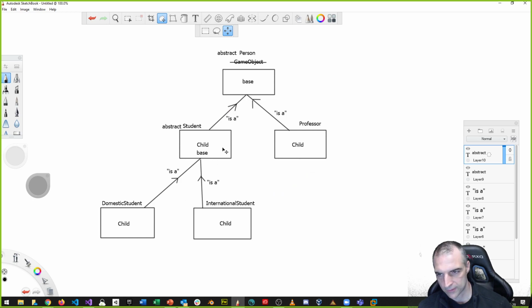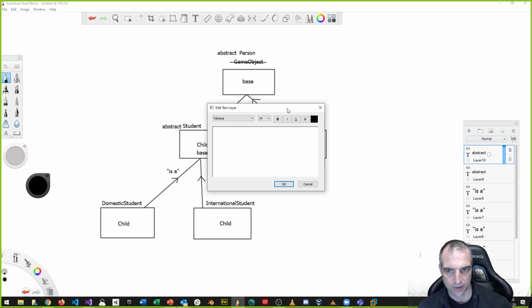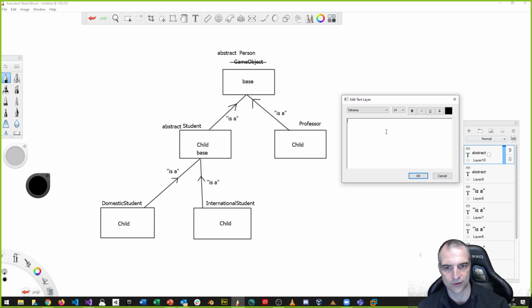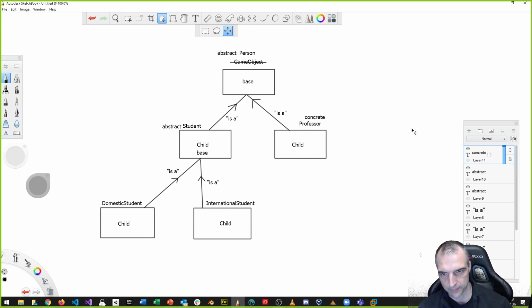Why? Because we're never going to instantiate an object of type person, and we're never going to instantiate an object of type student. Just these specializations. The other type, the ones we can instantiate, are called concrete classes. That's just the name of the type.